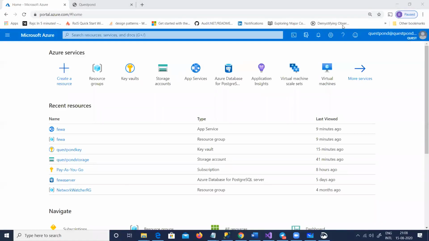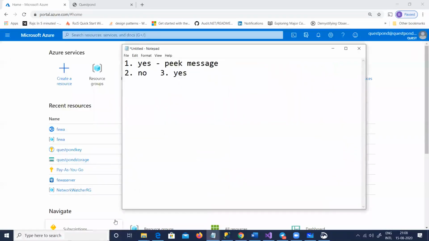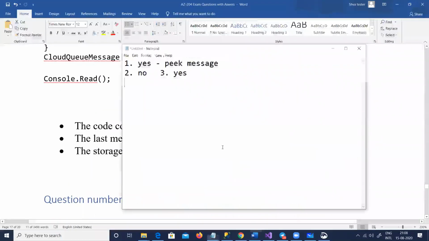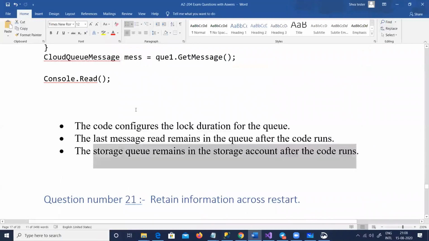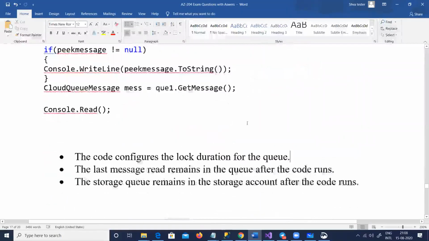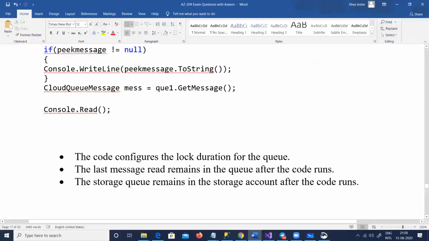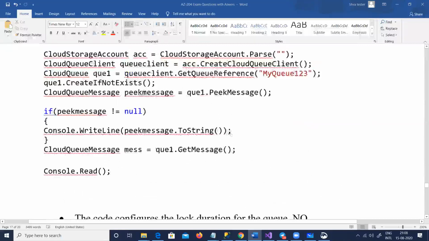Let me paste it. See guys, the answers are not important for me, though I know that from the exam perspective, answers are important. So, does the code configure the lock duration? No, the code does not configure the lock duration. I don't see any minutes or seconds or time here.